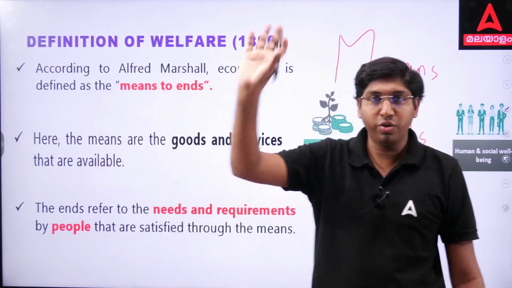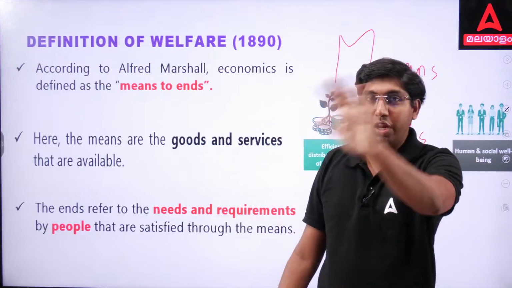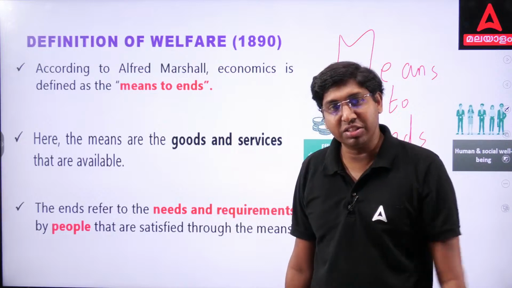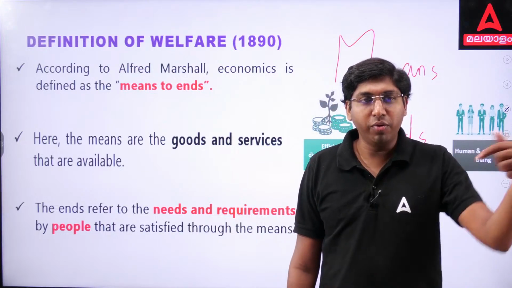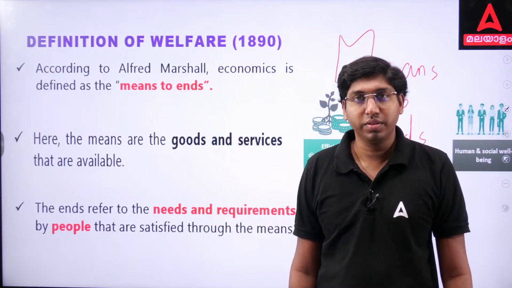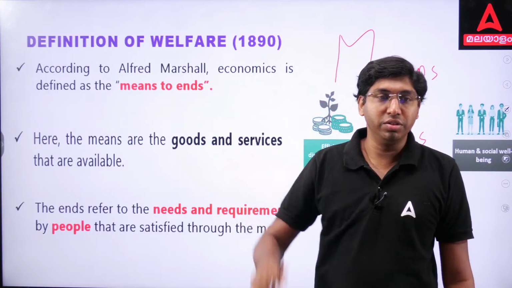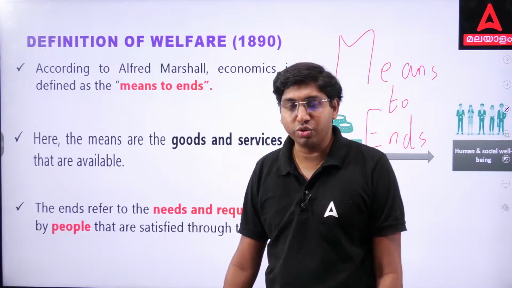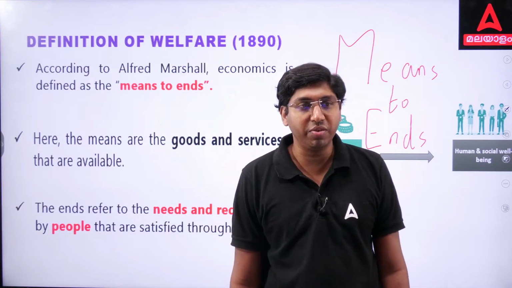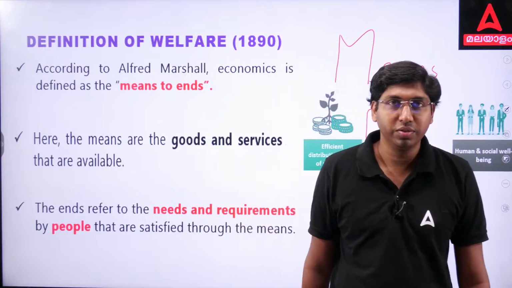But he said no. Not only wealth. Wealth is needed, wealth is required, wealth is necessary. However, not only wealth, but other things are also important. Means to ends, that is welfare. Welfare is also important. So, according to Alfred Marshall, economics is defined as a means to ends.